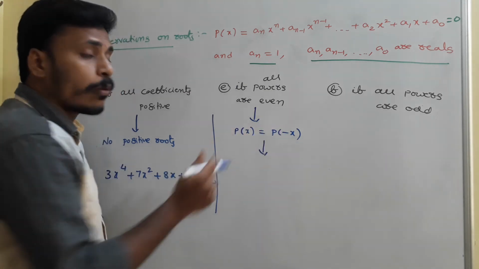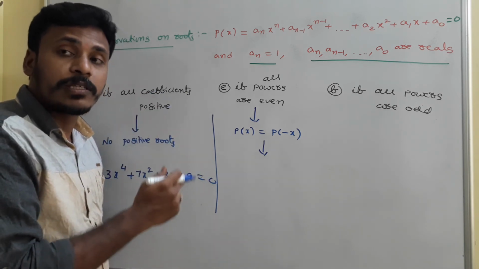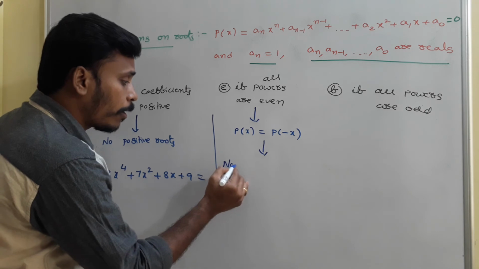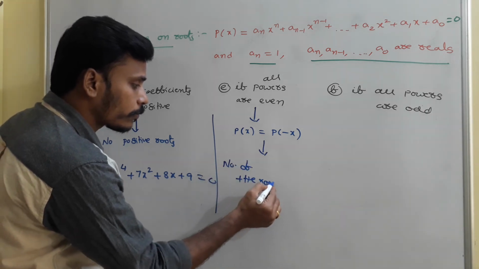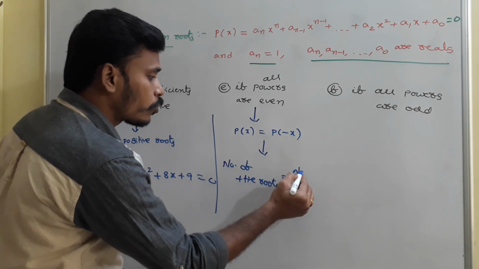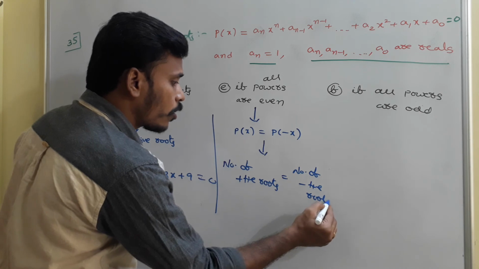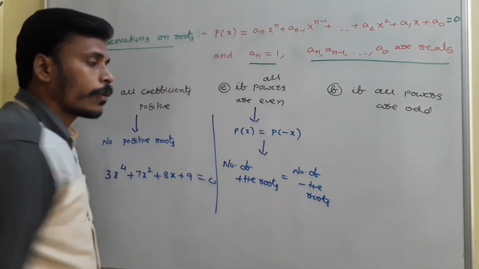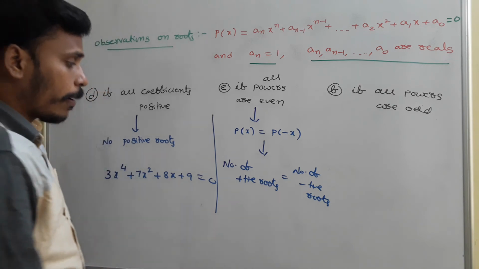Then if you count the number of sign changes in p of x as well as in p of minus x, both will be the same, and that's why the number of positive roots is equal to the number of negative roots. Okay?